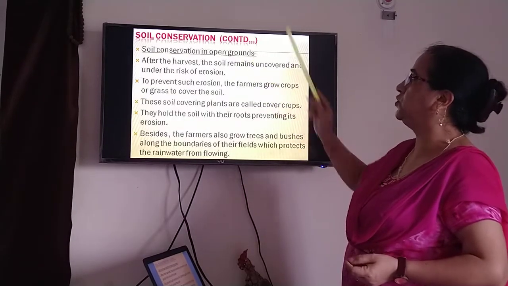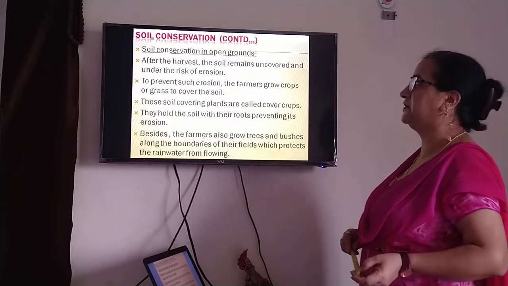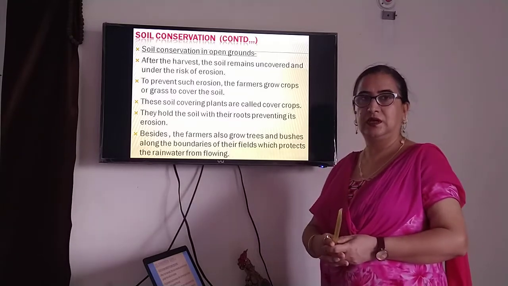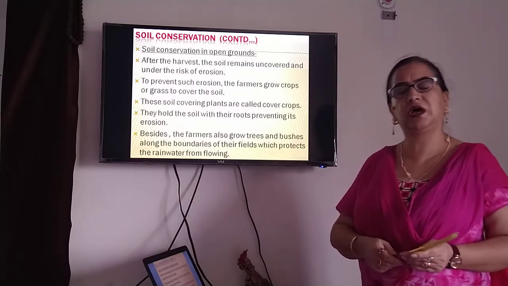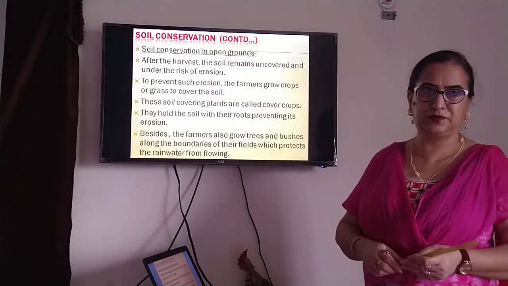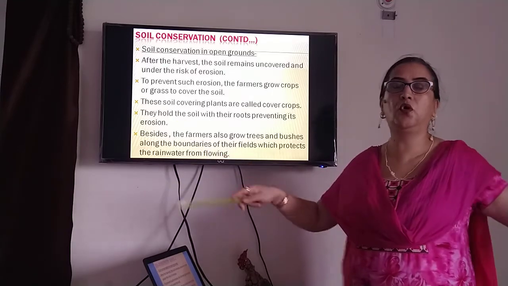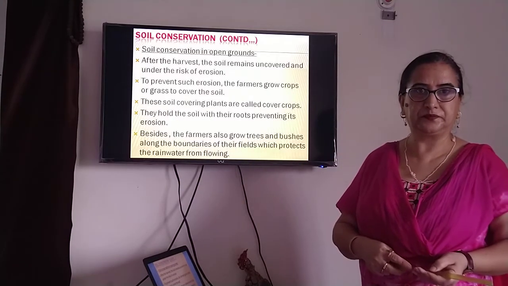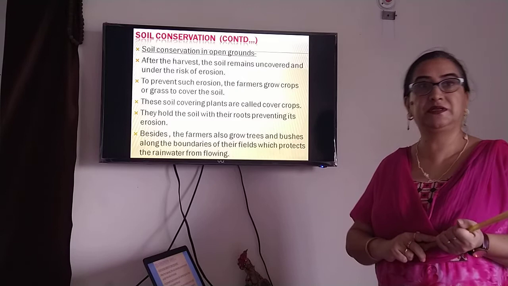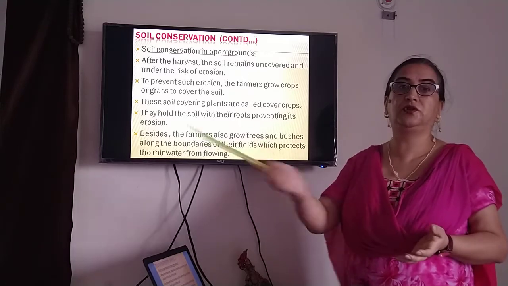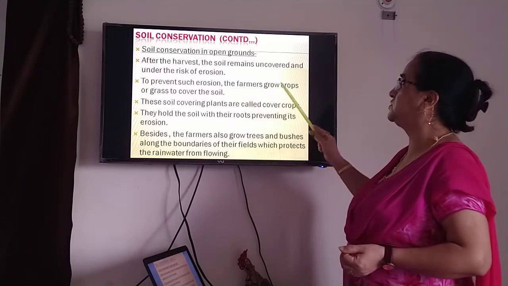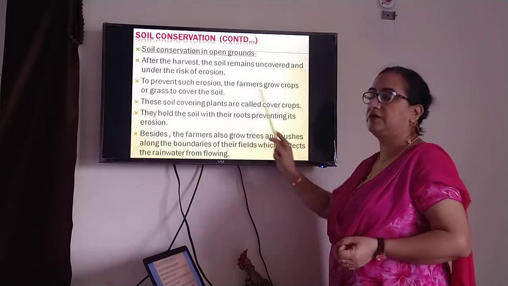Soil conservation in open grounds. After the harvest, the soil remains uncovered and under the risk of erosion. Harvest season, or Baisakhi or Onam, these are all harvest festivals. Whenever a crop is ready, farmers harvest the crops, right? After that, it's an open piece of land, and there are 100% chances of erosion, because when it rains or strong winds blow, it will take away the topsoil along with it.